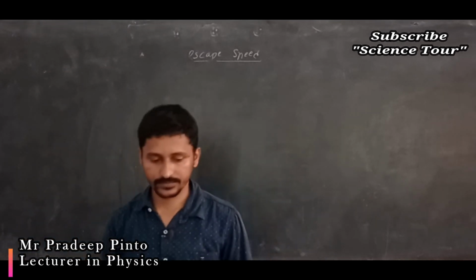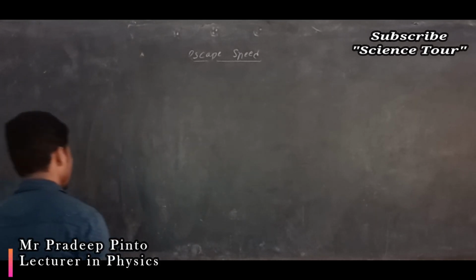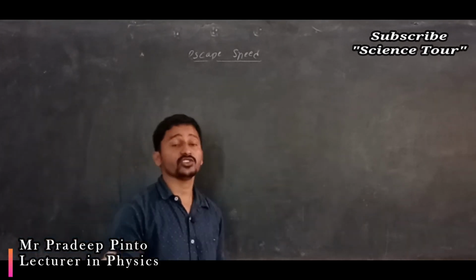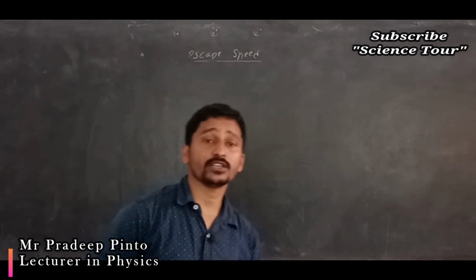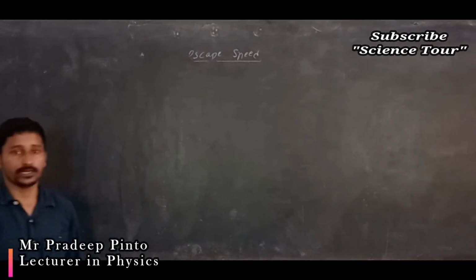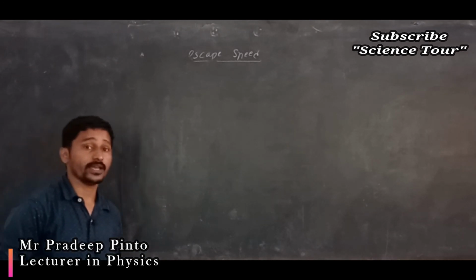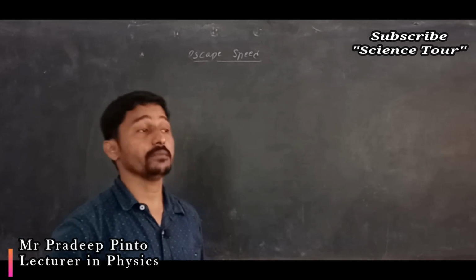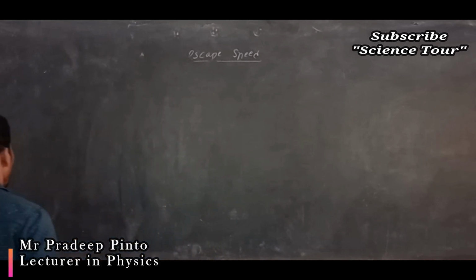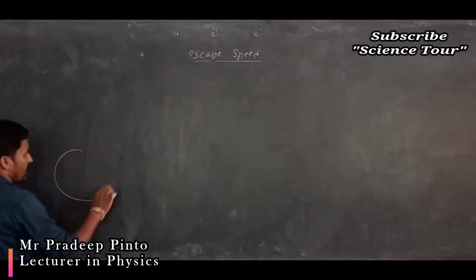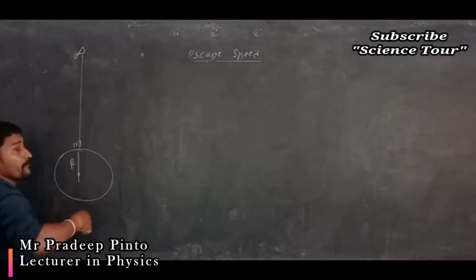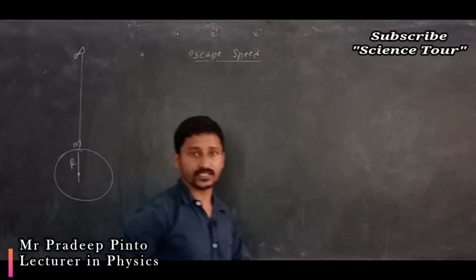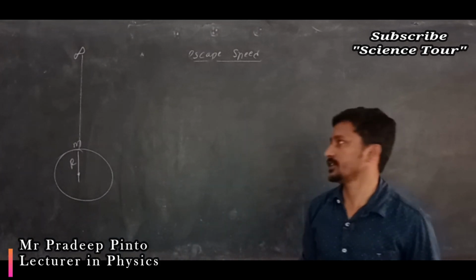in today's class. What do you mean by escape speed? Escape speed is nothing but the minimum energy required, or minimum velocity required, for an object to escape from the gravitational pull of the Earth. Minimum speed, we will say. Now, what do I have to do? With the Earth there, and one object on the surface, I have to throw it and it should not come back, means it is reaching infinity.